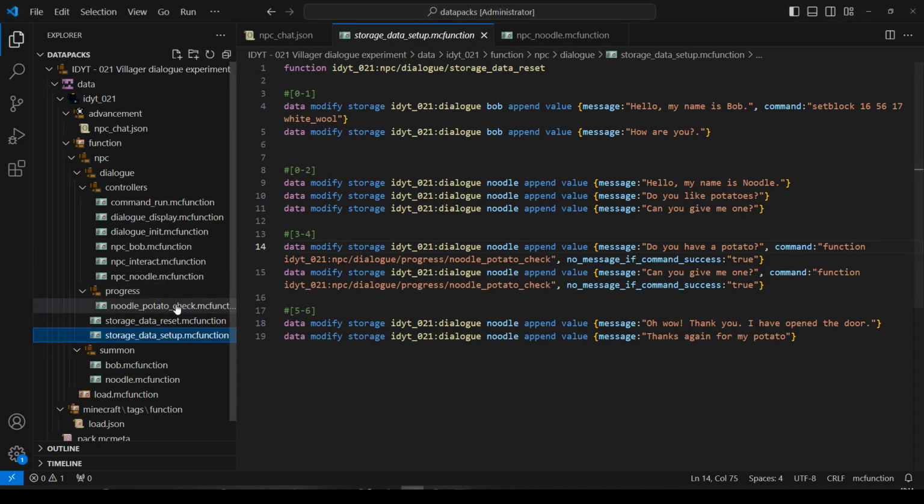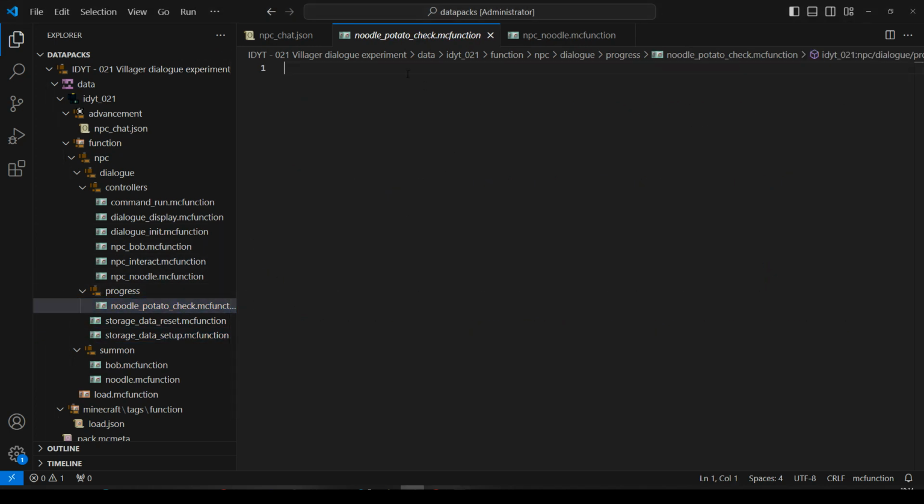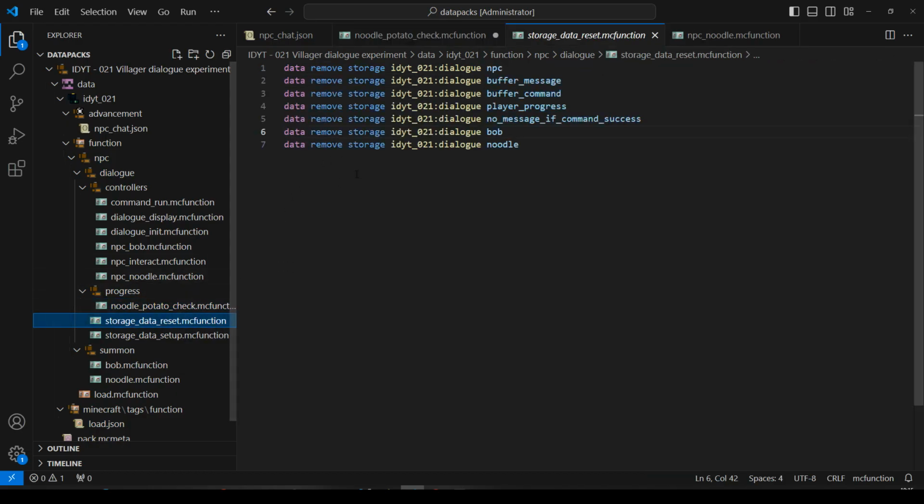Okay. Here we are. This is going to be the function he runs when he's checking to see if I've got a potato. First thing I'm going to do is I'm going to reset whether the command is successful. So I'll do data remove storage ID dialog buffer command success. Do you know what? I don't think I'm actually resetting that. Let's go to our storage data reset. No, we're not resetting it. Let's reset that one as well. There we go. Save that.